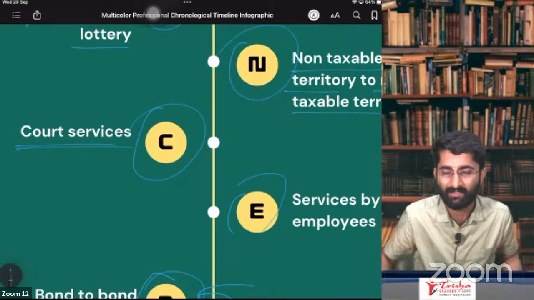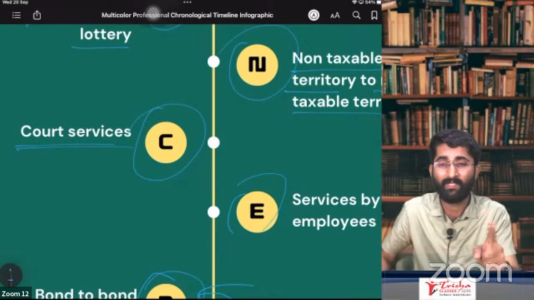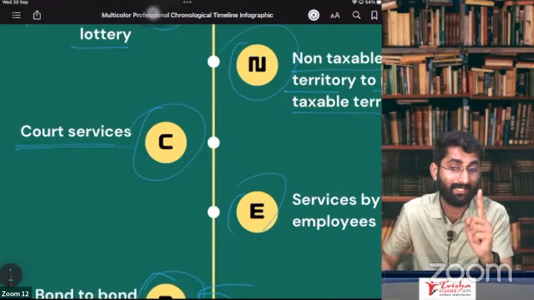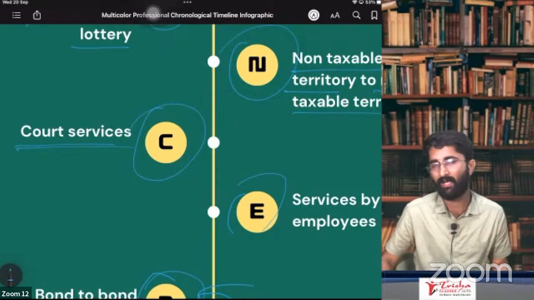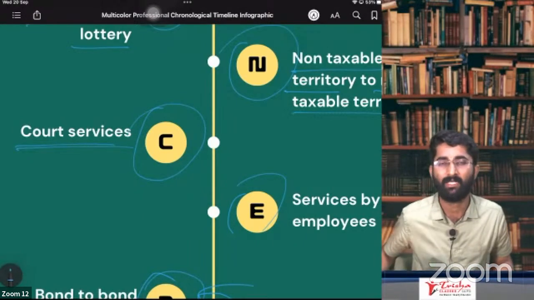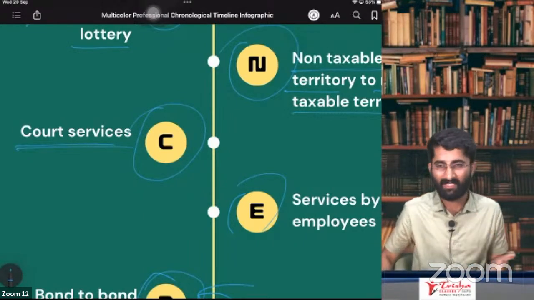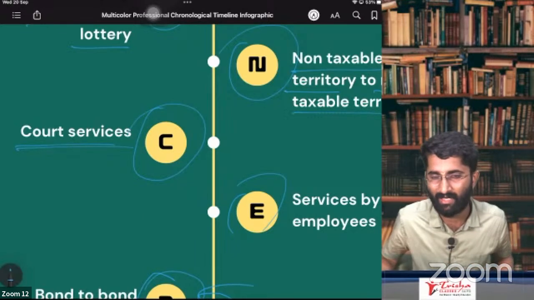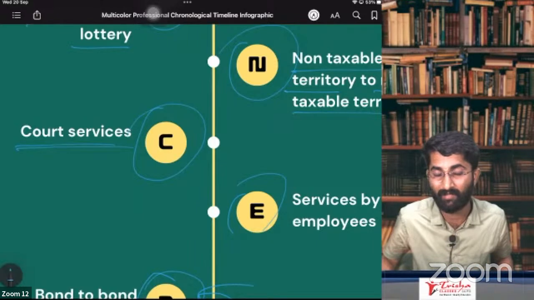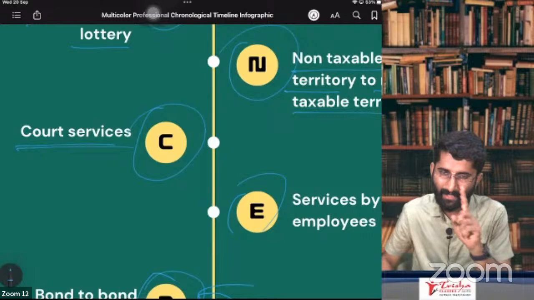There you pay the fees. Court fees, people, not lawyers' fees. I'm talking about the court's fees. So you are paying some amount to the court. In that case, there is no GST, whether it is a business matter or a personal matter. Court services have no GST, but services given by a lawyer have GST.